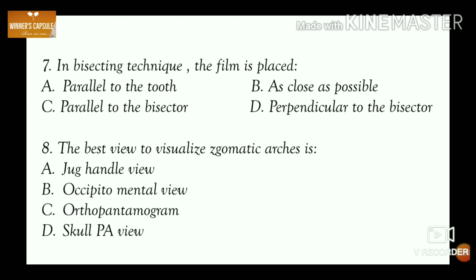Seventh one, in bisecting technique, the film is placed A. Parallel to the tooth, B. As close as possible, C. Parallel to the bisector and D. Perpendicular to the bisector. Answer is option B, as close as possible.